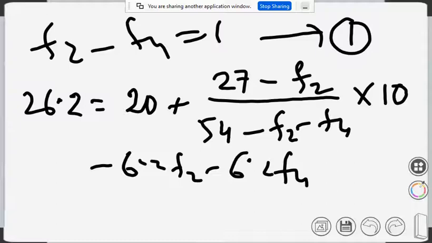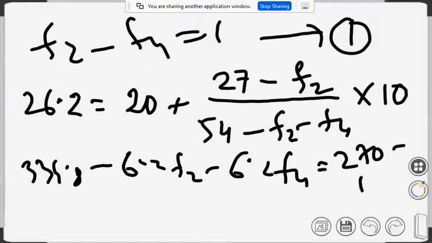You get 334.8, which is equal to 270 minus 10 F2 minus 10 F4.